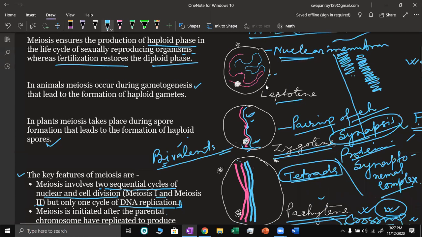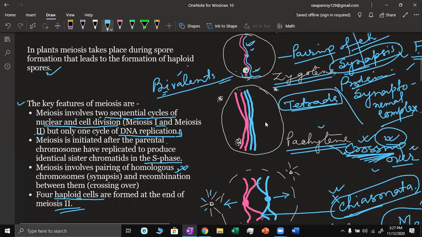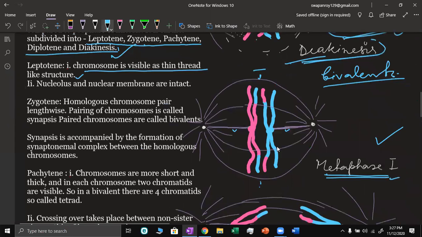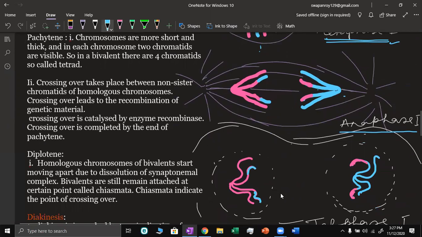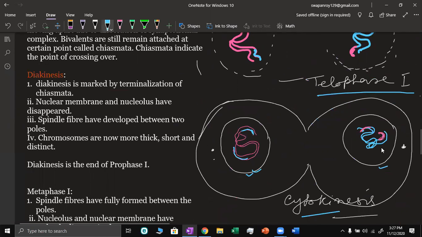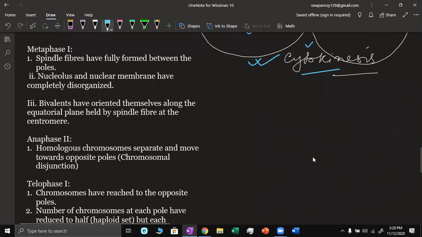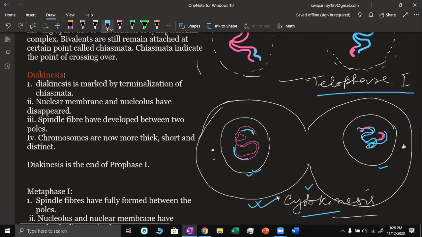So initially each cell that was undergoing the division had only two chromosomes, but after the first meiosis, the cells that have formed have only one chromosome, but still each chromosome has two chromatids. This is after cytokinesis has taken place. So the first division is completed.